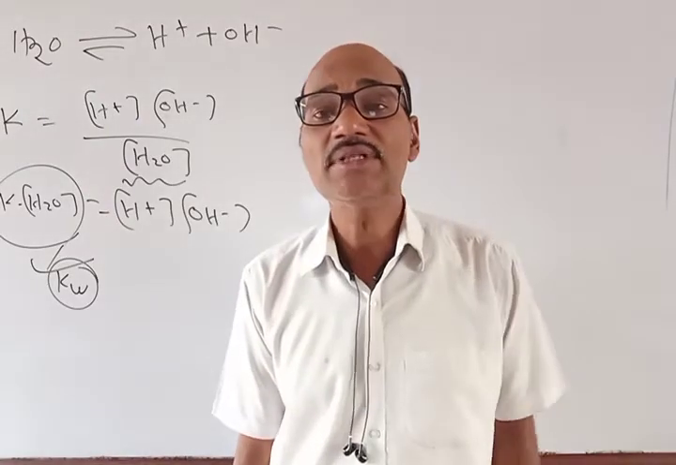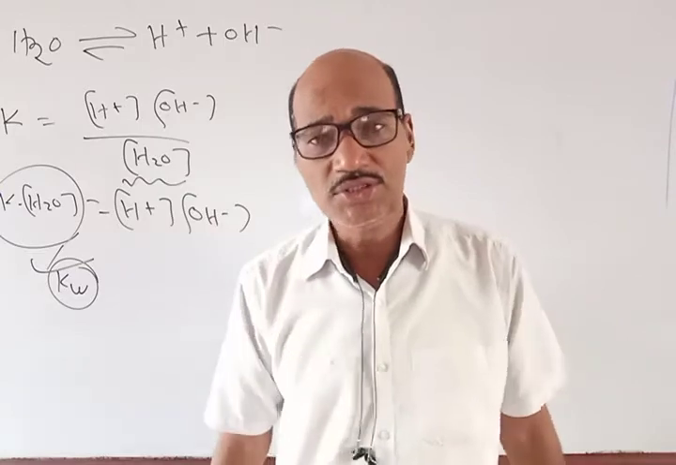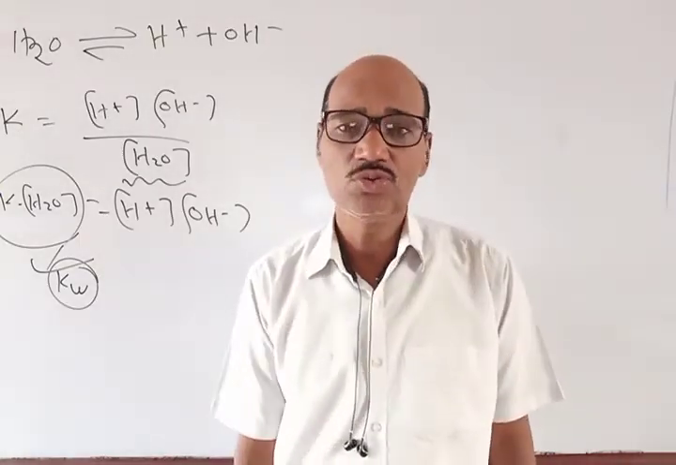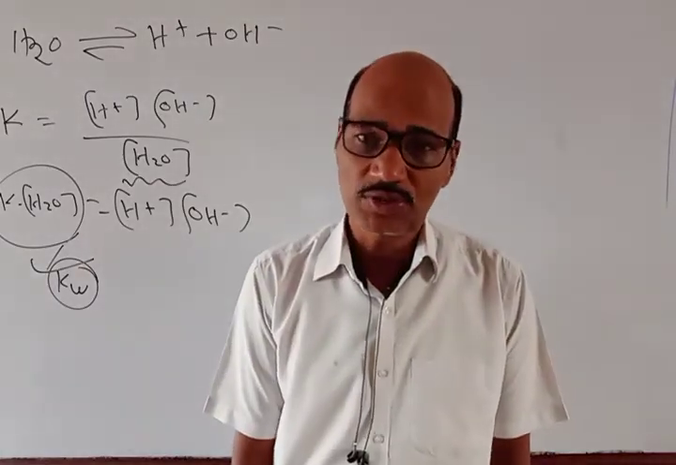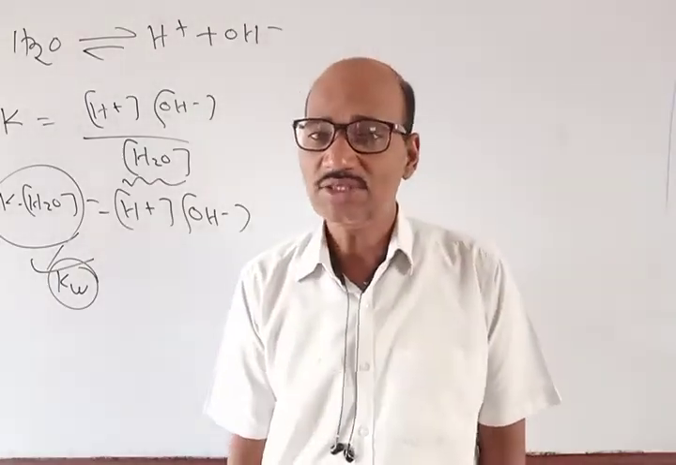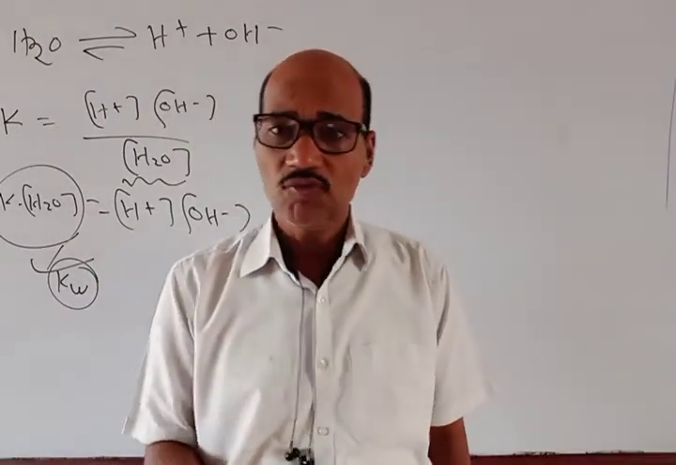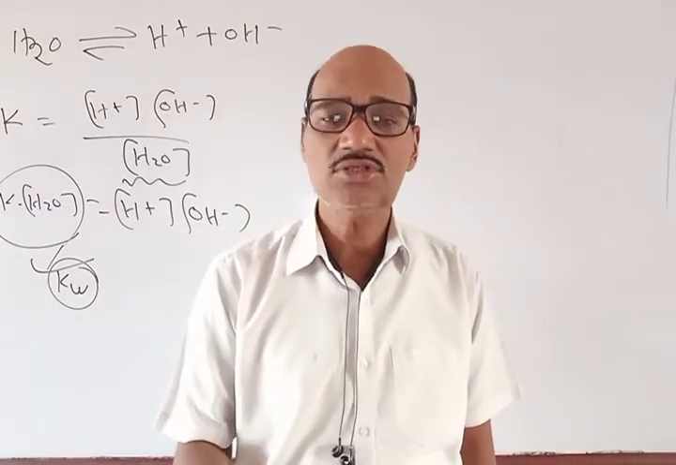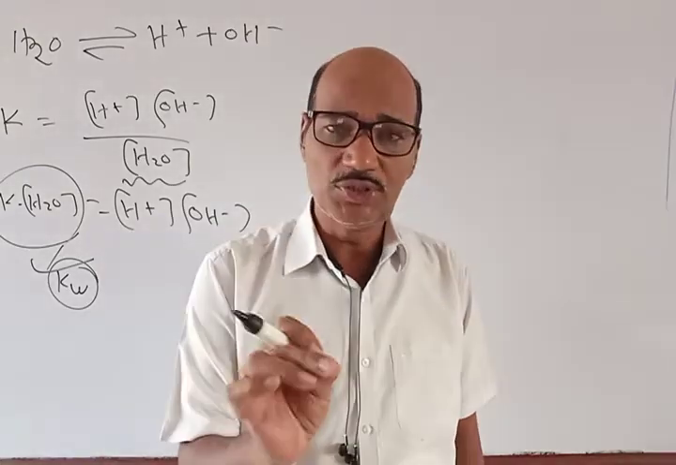And we have seen that for a solution where the H plus ion concentration is equal to the OH minus ion concentration, H plus is equal to OH minus, which is equal to the square root of 10 power minus 14. So we got 10 power minus 7. Those solutions where the H plus and OH minus ion concentrations are equal to 10 power minus 7 are known as neutral solutions.